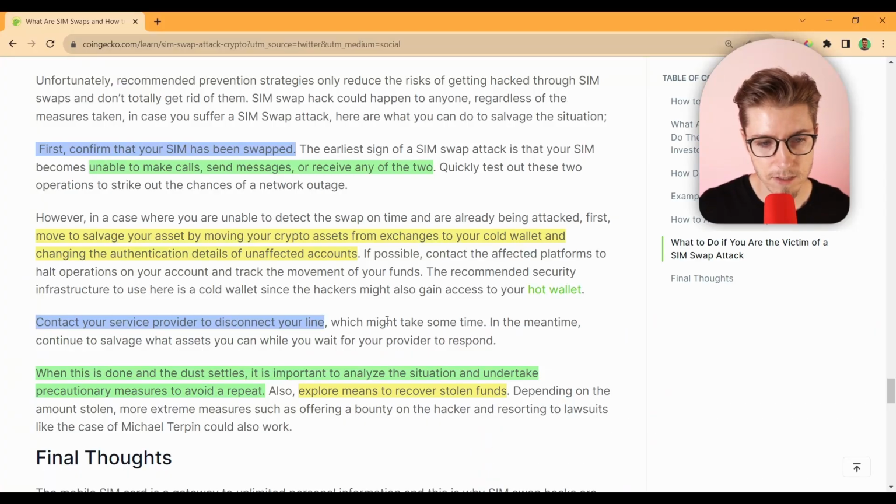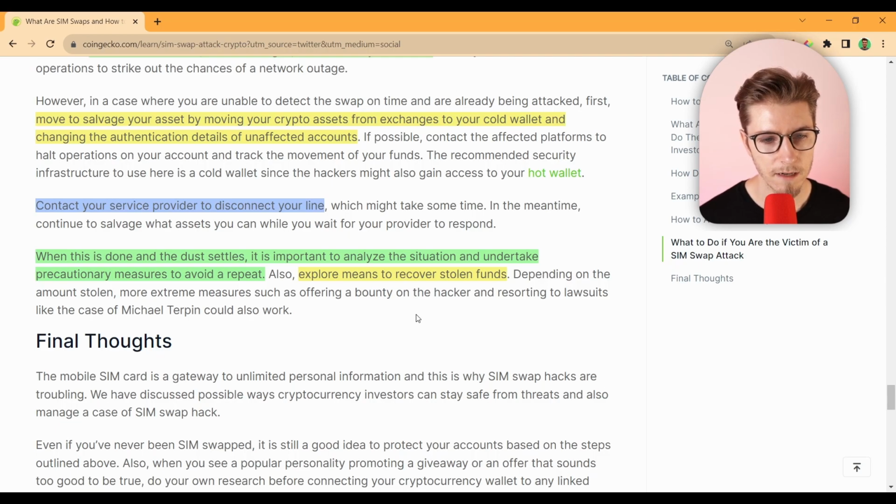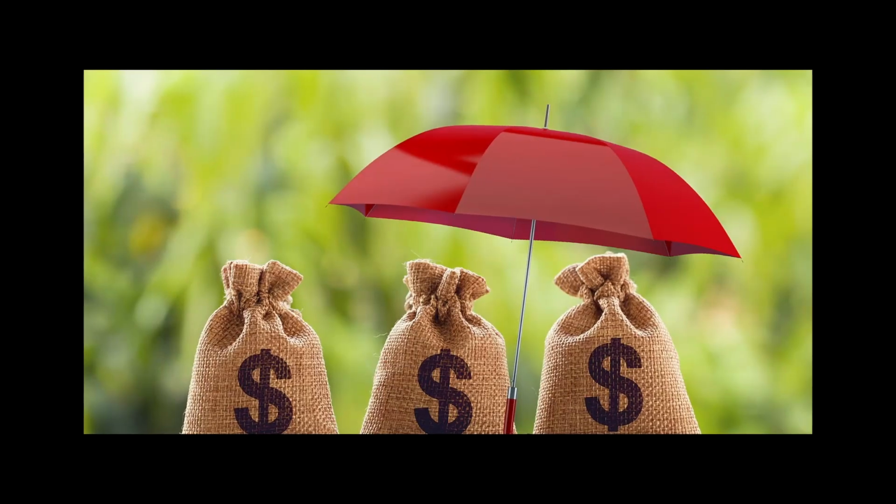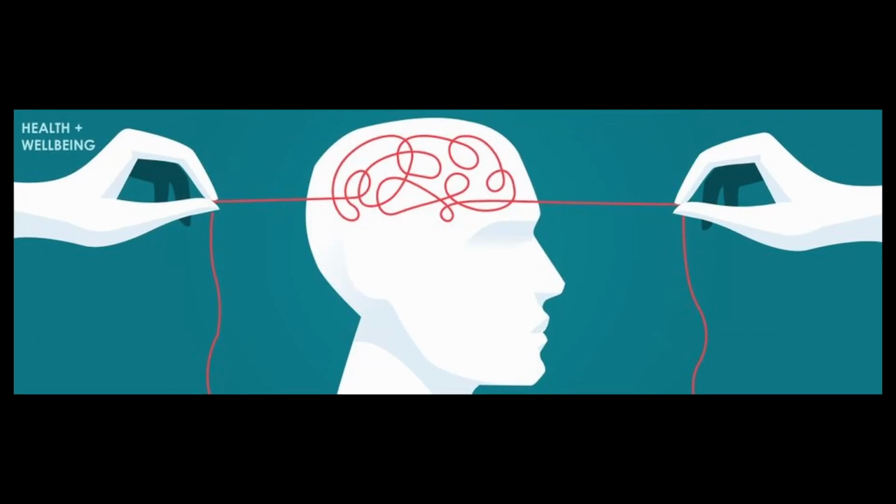Next, you want to contact the service provider of your SIM card to disconnect your line. And when it's all said and done and the dust settles, we need to analyze the situation and undertake precautionary measures on how to avoid repeating this in the future. As we mentioned before, Vitalik went as far as getting off Twitter completely in order to try other social media networks that are decentralized. If this is something you want to do or you want to take drastic measures, it's completely up to you, and you should be protecting yourself financially and mentally.